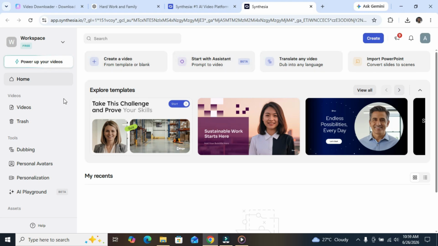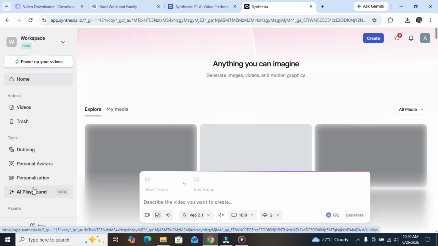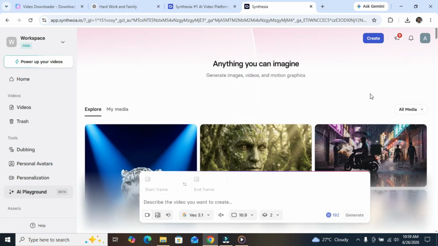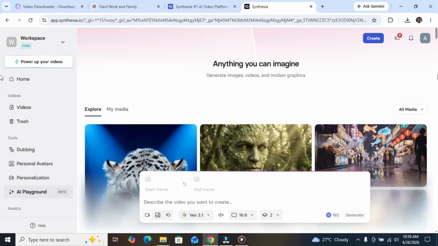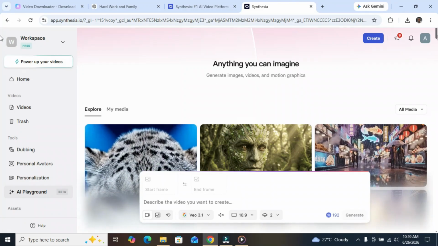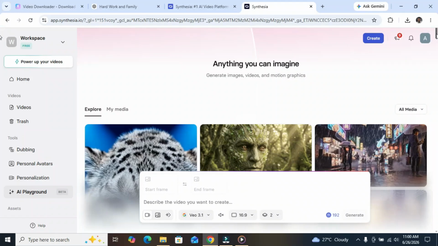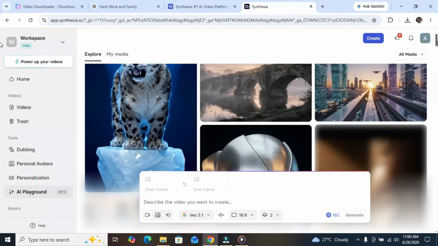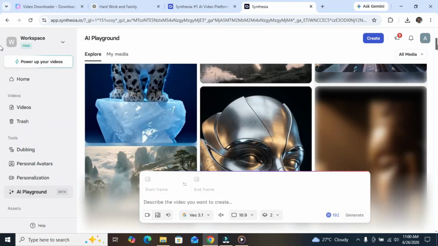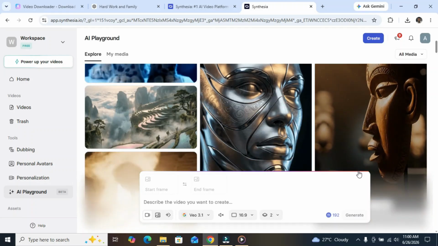So the next thing, we go to the playground. You come to the left, down here, AI playground. You click on AI playground. Okay, it brings out this interface. We can explore. We can see several pieces of content created using Synthesia AI. You can see that we can explore this.